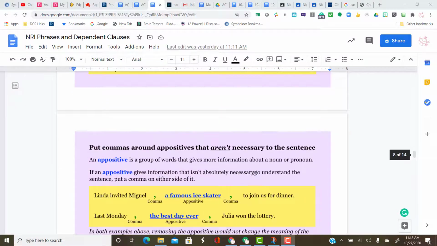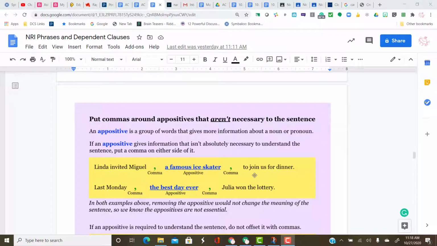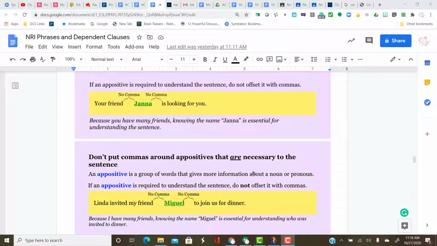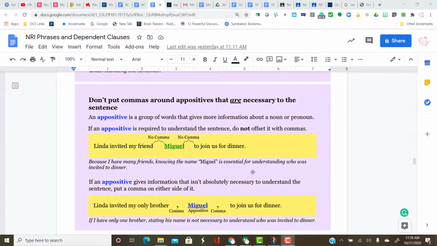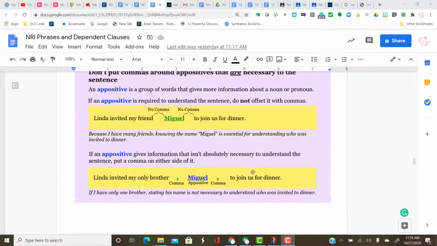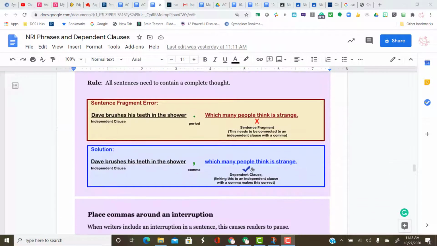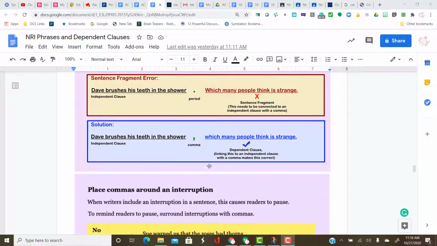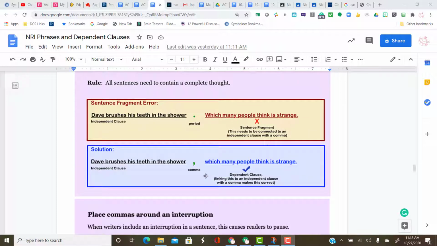Slide 14. Yet another reminder about appositives and commas. Slide 15. All sentences must contain a subject, a verb, and form a complete thought. A group of words that contains the subject and verb but does not contain a complete thought is a sentence fragment. It is a dependent clause that cannot stand alone, not an independent clause that can stand alone.